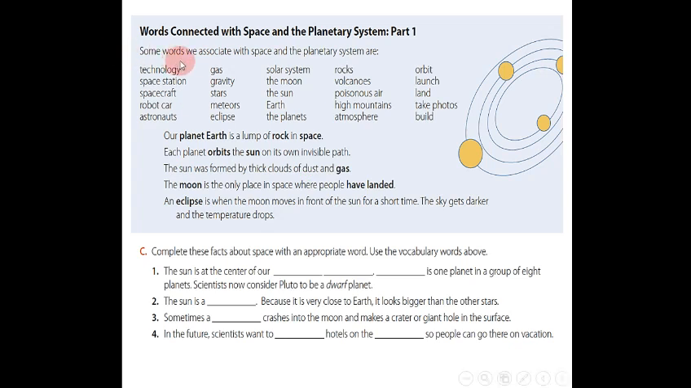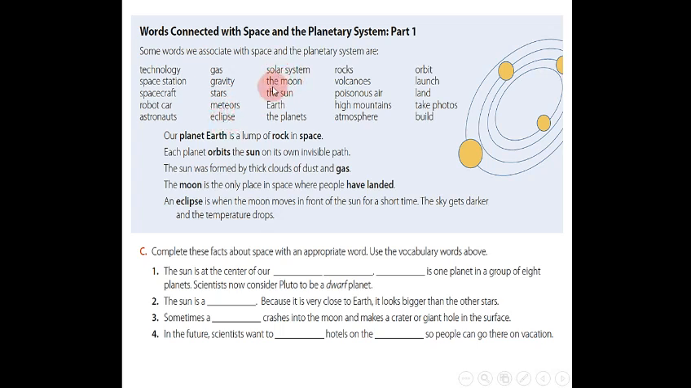Now we will move to page 45, words connected with space and the planetary system, part 1. Some words we associate with space and the planetary system are technology, space station, محطة الفضاء, spacecraft, مركبة الفضاء, robot car, سيارات آلية, astronauts, رواد الفضاء, gas, الغاز, gravity, الجاذبية, stars, النجوم, meteors, النيازك, eclipse, كسوف, solar system,